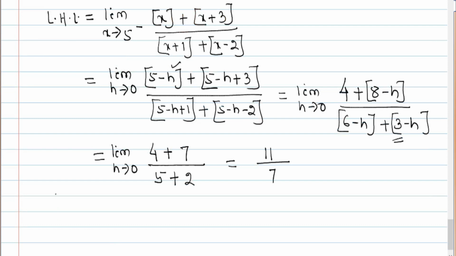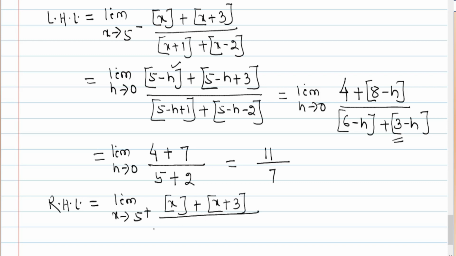Now we'll take RHL. What is the value of RHL? Limit x tends to 5 plus of bracketed x plus 3 bracketed, whole divided by bracketed x plus 1 bracketed plus x minus 2 bracketed.